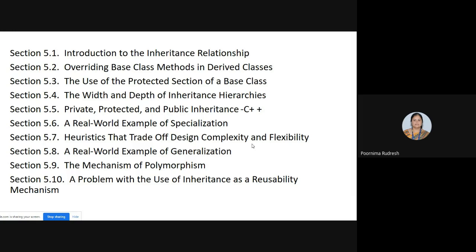Next, overriding base class methods in derived classes, the use of the protected section of a base class, then the width and depth of inheritance hierarchies, then private, protected, and public interface, public inheritance. We'll consider an example of C++. Then a real world example of specialization. Then heuristics that trade off design complexity and flexibility. A real world example of generalization. Then the mechanism of polymorphism. Problem with the use of inheritance as a reusability mechanism.